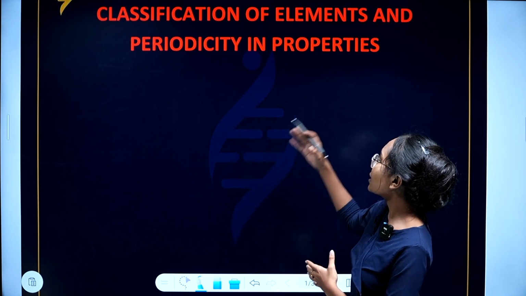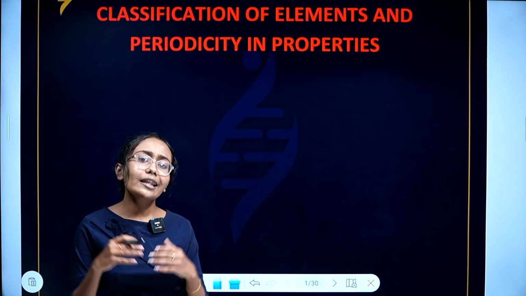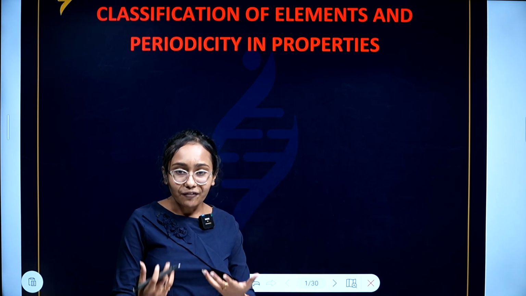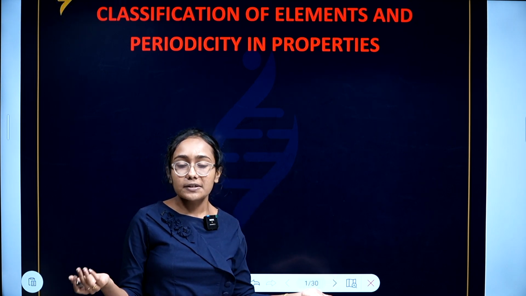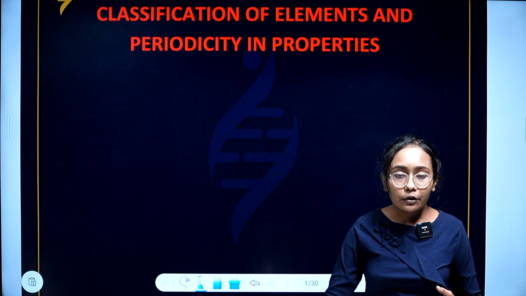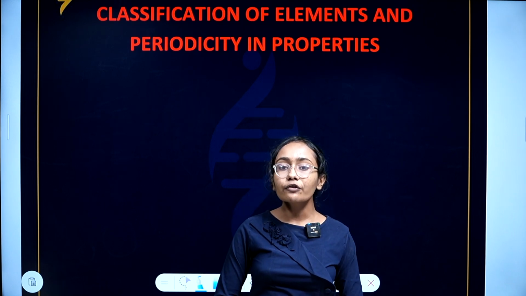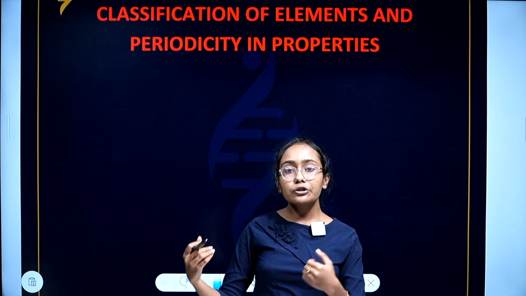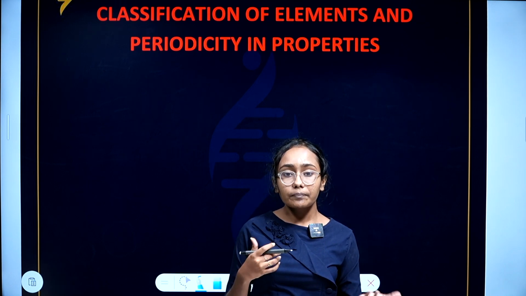So in this chapter, Classification of Elements and Periodicity in Properties, we are going to deal with how elements were classified from the very beginning of chemistry. How were elements classified during those stages by many of the scientists, and whether those classifications were a success or a failure, and how it led to the present form of the periodic table which we use in chemistry right now, that is the long form of the periodic table. Let's see those classifications and the first periodic tables which led to the table we use now.